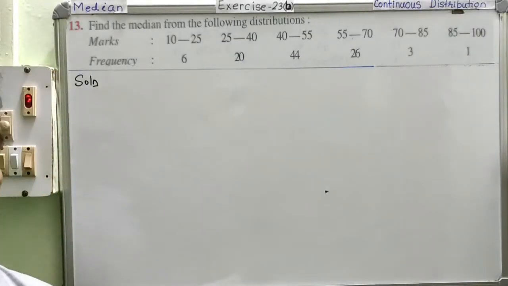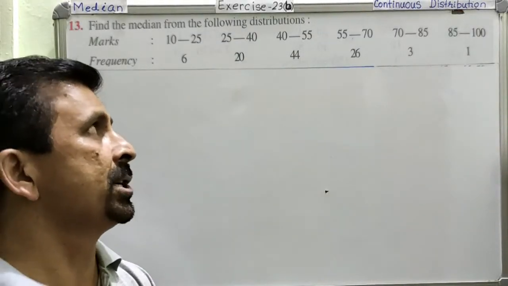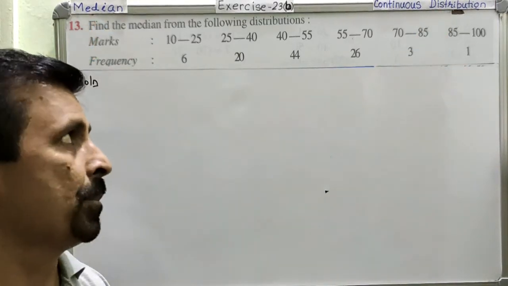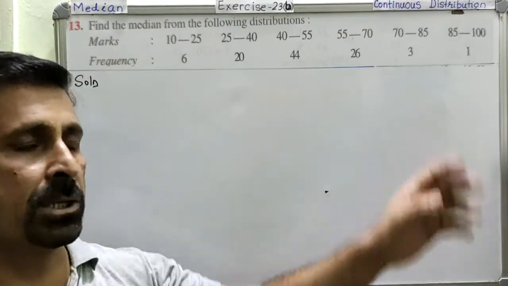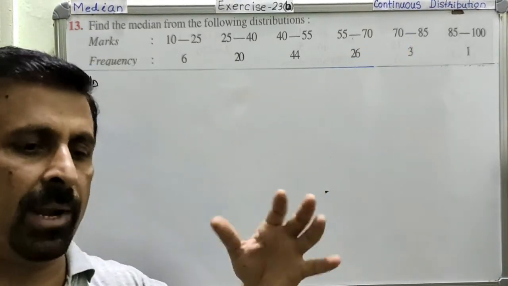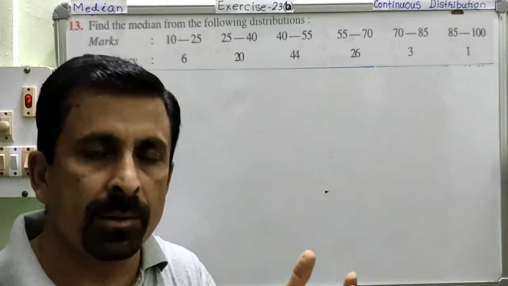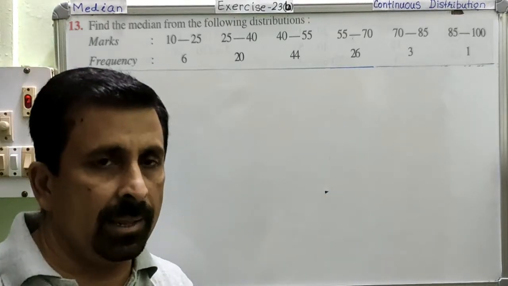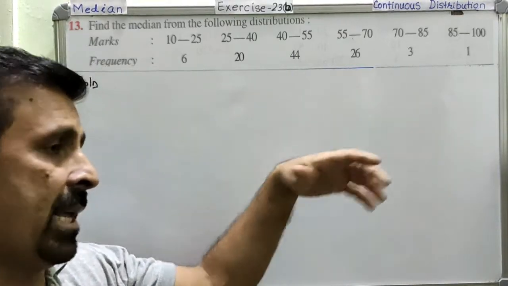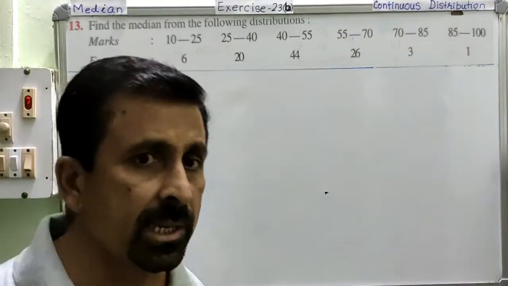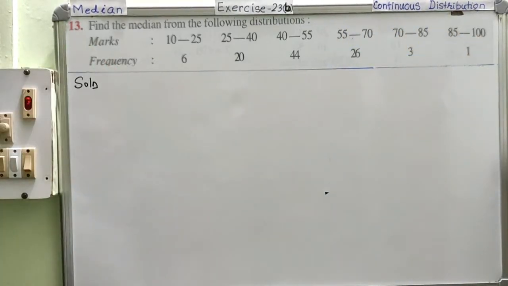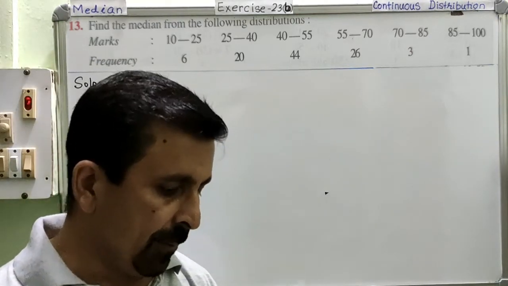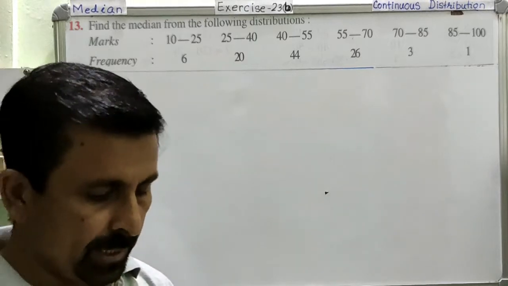Now we are moving on to the type 3 question, which is the continuous distribution to find out the median. So we will have the data in the form of a continuous distribution. Continuous distribution is where we will have the data in terms of a frequency table. If you remember, the first column will be the class interval and another will be the frequency column. So if we have that kind of data, we call it a continuous distribution. So now we are going to learn finding the median for continuous distribution. Is this very clear? And for this, first of all, I have chosen question number 13.